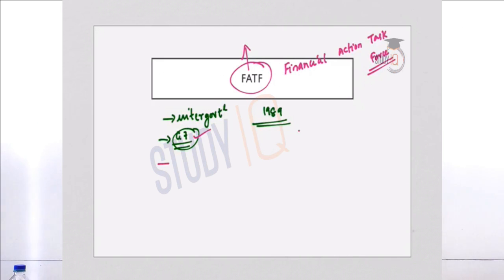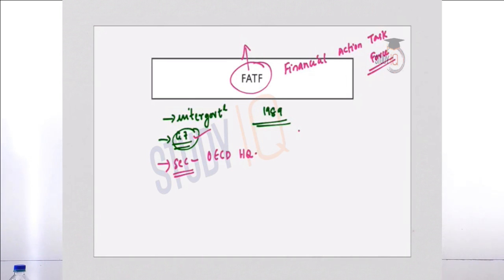And the FATF Secretariat is in OECD headquarters in Paris. So do not confuse between the Secretariat and the initiative. So initiative is of G7, but Secretariat is at OECD headquarters in Paris.